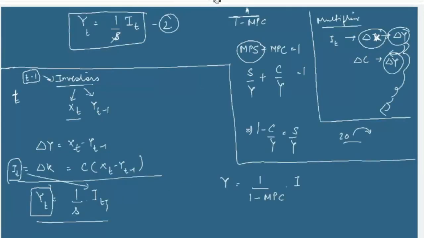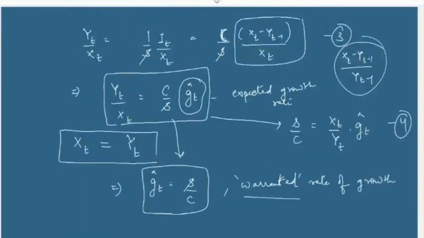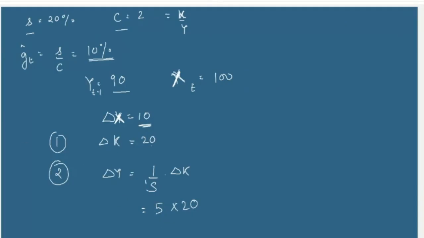So 1 by 20% will be, so this is not delta y, this will be y, which is equal to what? See that the expected output is actually equal to the actual output.